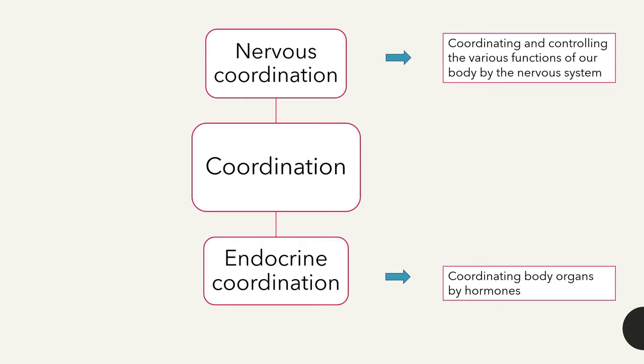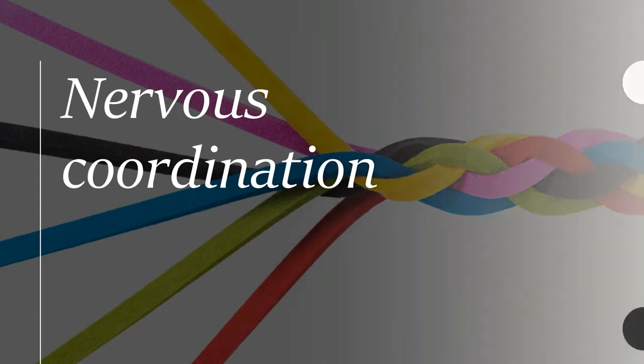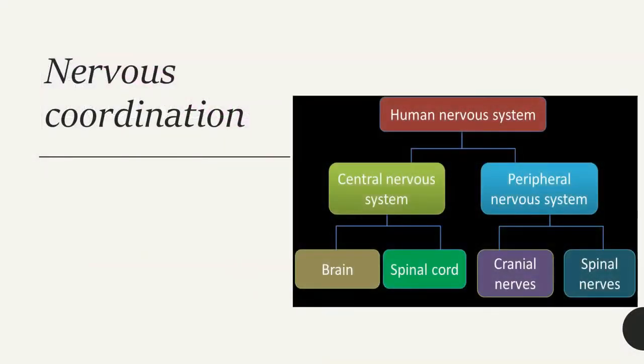So these are the two types of coordination you find in your body. In this lesson, we are going to learn about these two types in detail. So first, let's see what is nervous coordination. If we consider the nervous coordination of our body, it takes place with the involvement of the nervous system.